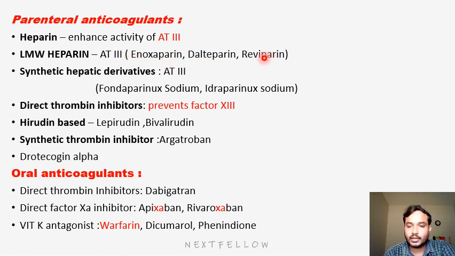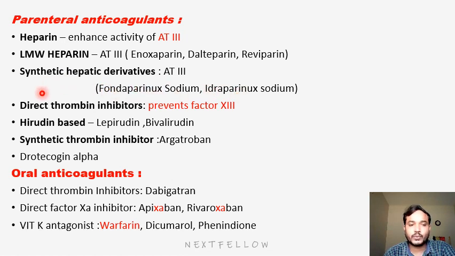Here, for every group we should remember the names, because they will mostly ask the names, and they will ask about the clotting factor, whether it is enhancing the activity or blocking the activity. So heparin will enhance the activity of antithrombin 3. Low molecular weight heparins also enhance it, and the group of drugs will be enoxaparin, dalteparin. Next, the synthetic group also acts through antithrombin 3. The synthetic group has drugs like fondaparinux sodium, idraparinux sodium.